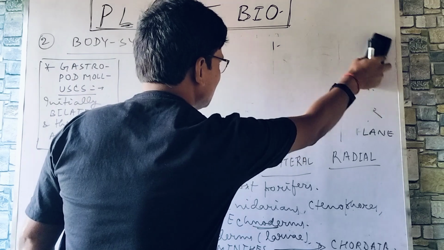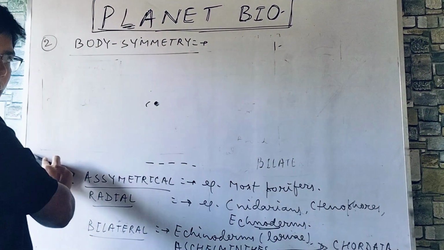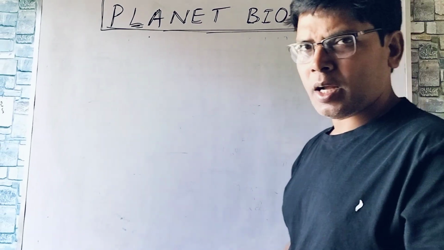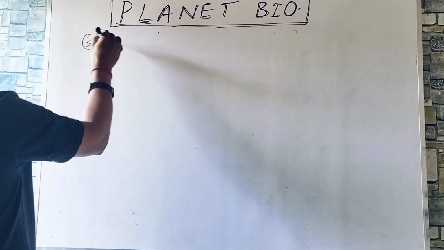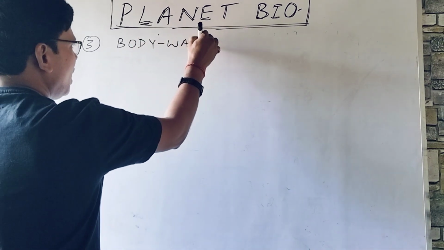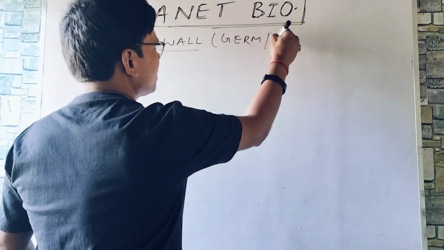Now the next page would include, dear students, the next topic is body wall. This is going to be the third basis of classification of animals. Body wall, or you can say germ layers, or you can say cellular layers.